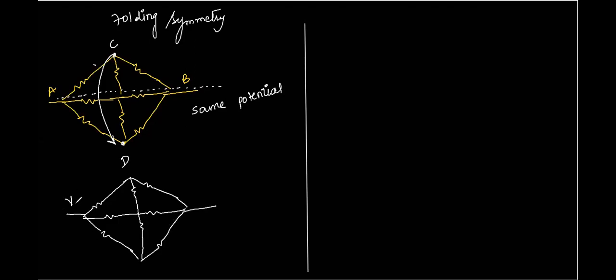Let's say at point A, V naught is the potential, right? And we just said that the potential at point D, let's call this V dash, is the same as the potential at point C, right? So let's say this is C, this is D. Both will be V dash, correct, Atul? Yes, sir. Okay. Now,